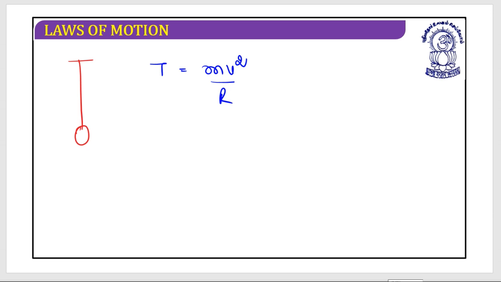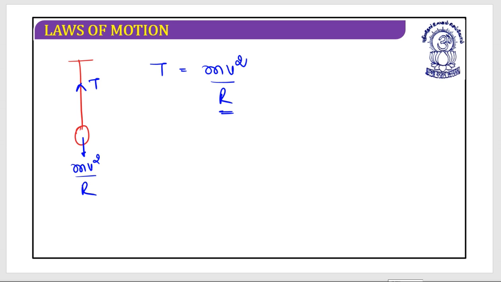Now understand a very logical aspect of circular motion and the centripetal force. This is the direction where tension force is acting, and this tension force has been provided by mv square by r, that means the centripetal force. Or the reverse is also true, in this situation centripetal force is provided by the tension force. So I can apply mv square by r in this direction.